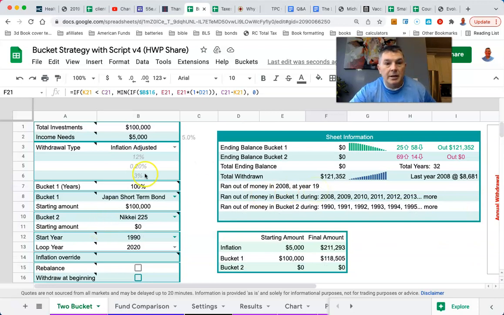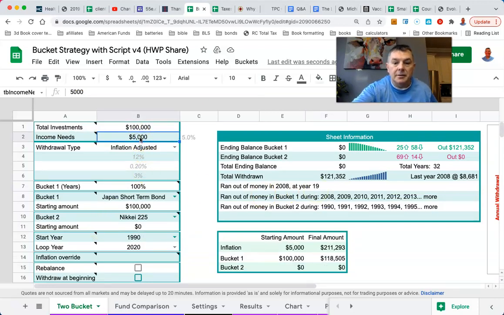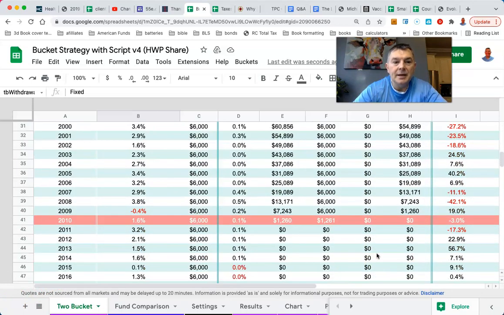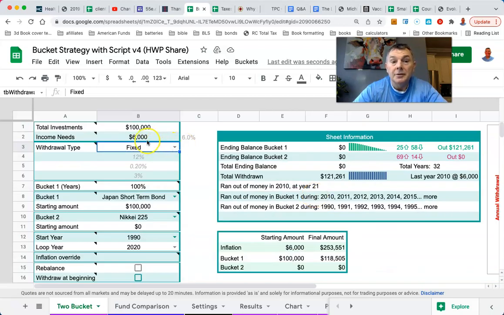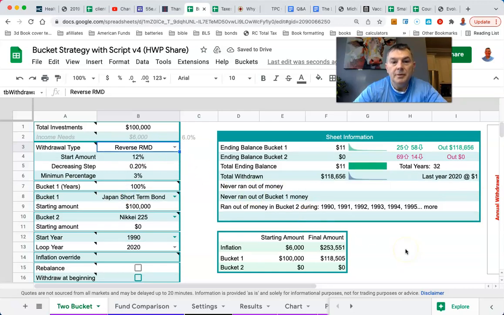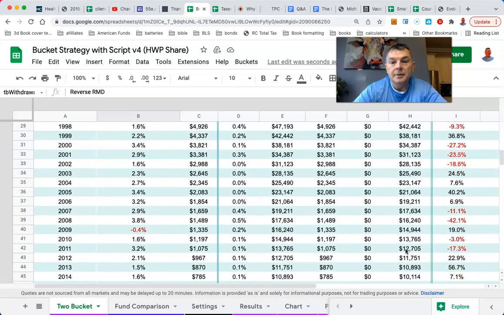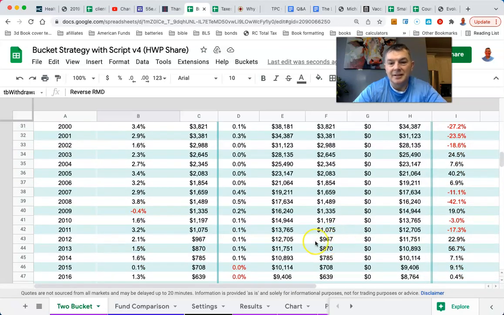So what if we did 6,000 without any inflation adjustments? Fixed. So here, if we did a 6,000 a year fixed, this lasts until 2010. That's still 20 years. So let's do a reverse RMD and see how that works. And we're going to start with 12%. That might be too high, but let's see, shall we? It lasted until, yeah, see, it's just nothing. You're only taking 2,000 a year.